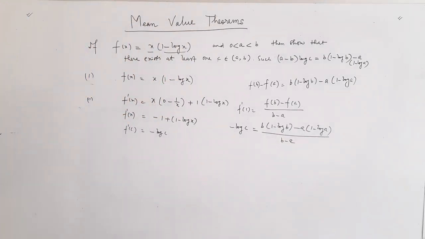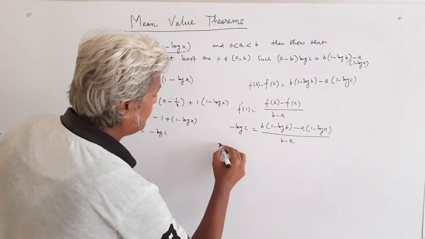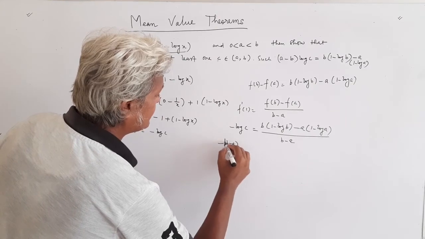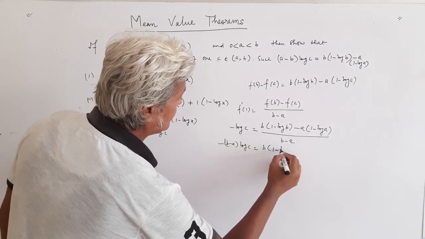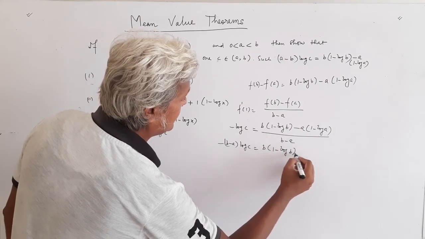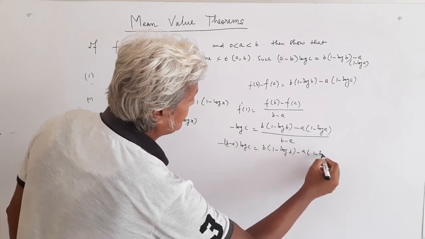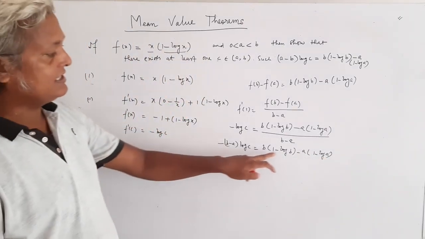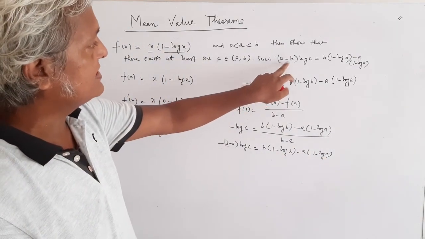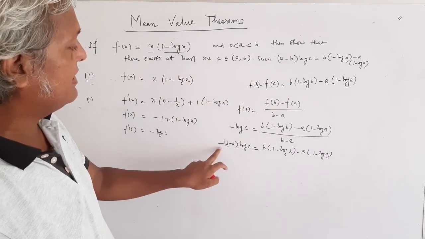Now I cross multiply. So what I get is minus (b minus a) log c equals b(1 minus log b) minus a(1 minus log a). It's almost the same, the only difference is that we have b minus a with a negative sign.